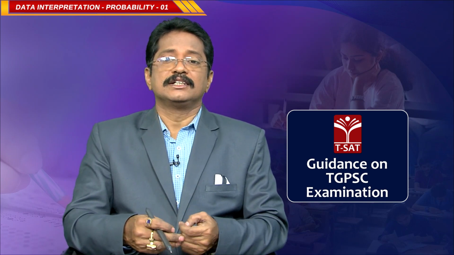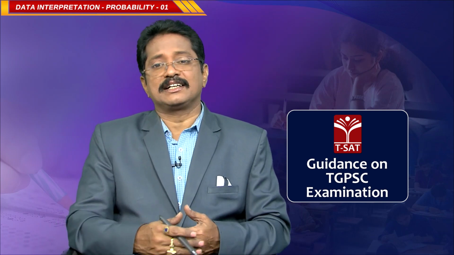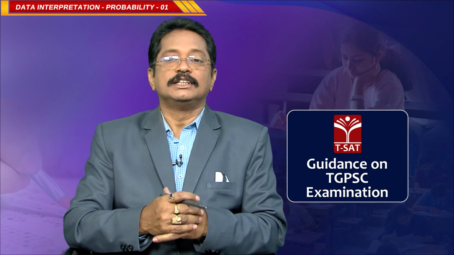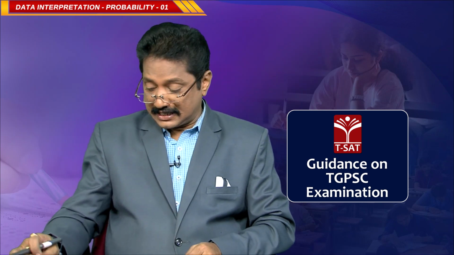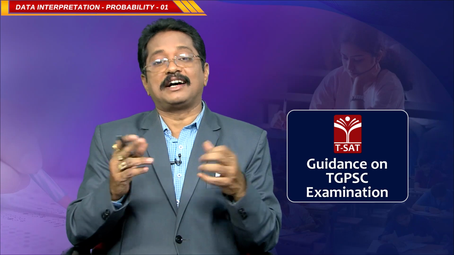Whoever wins the toss decides whether they want to do first batting or first bowling. So, when the coin is tossed, we have 2 possibilities, head and tail, clear.